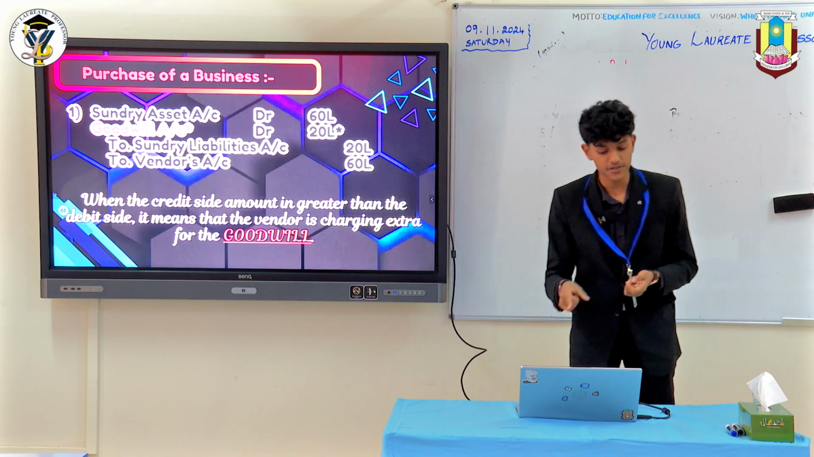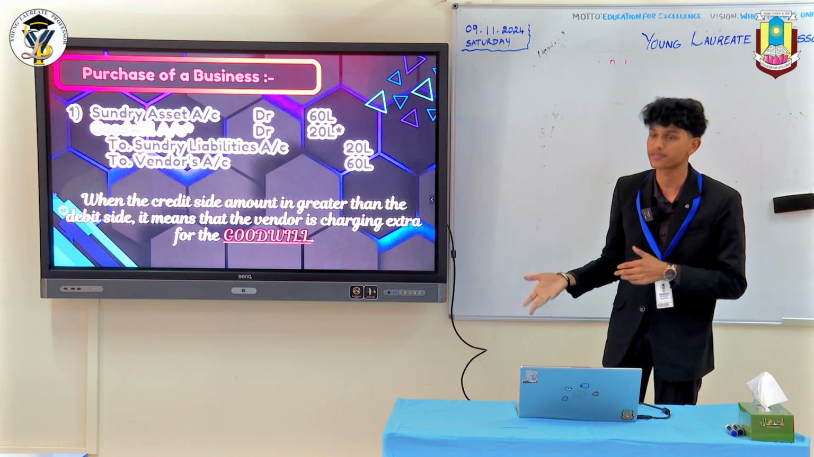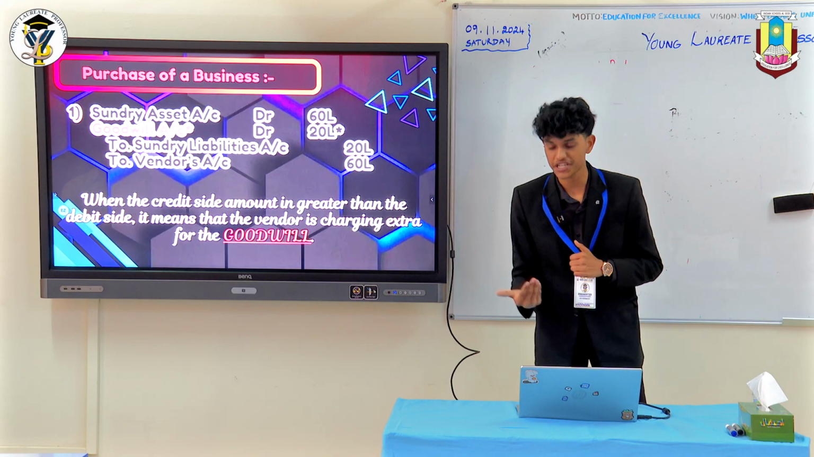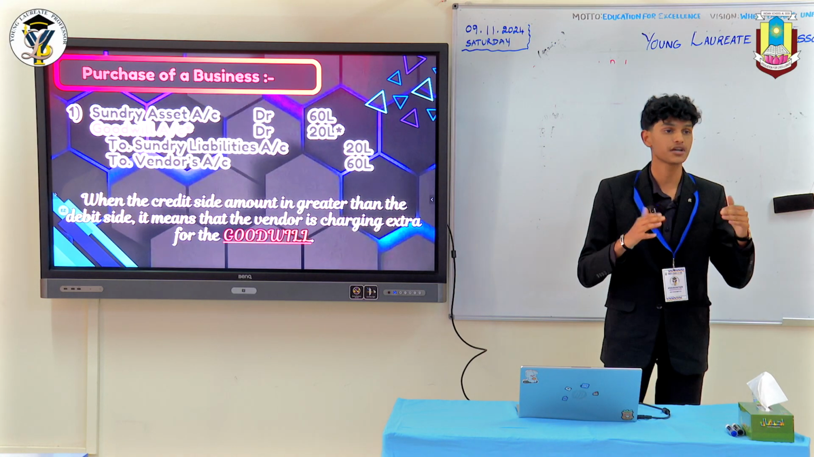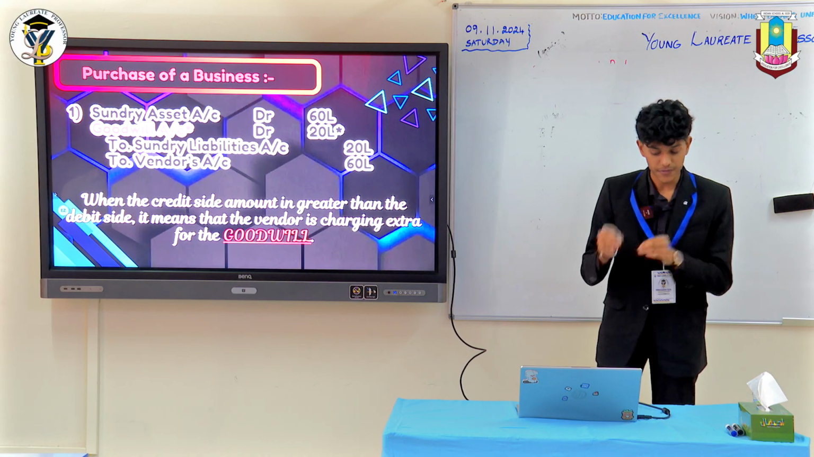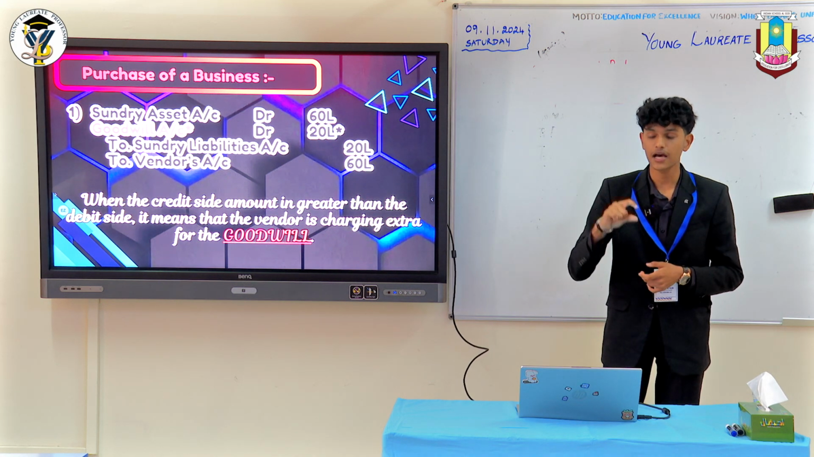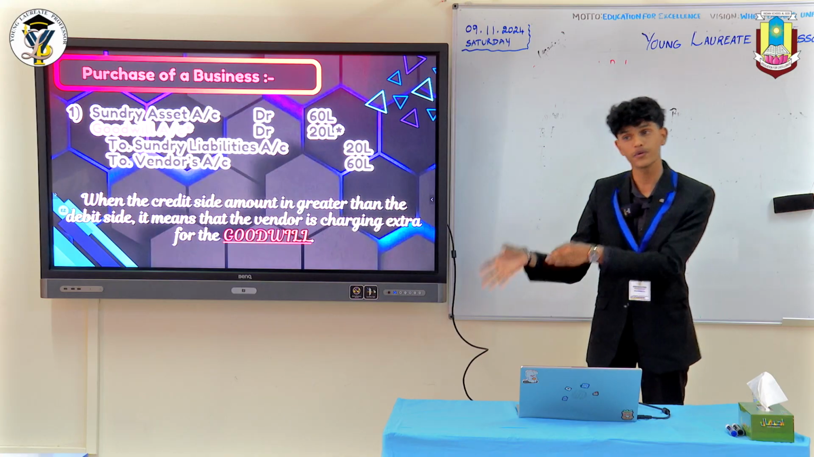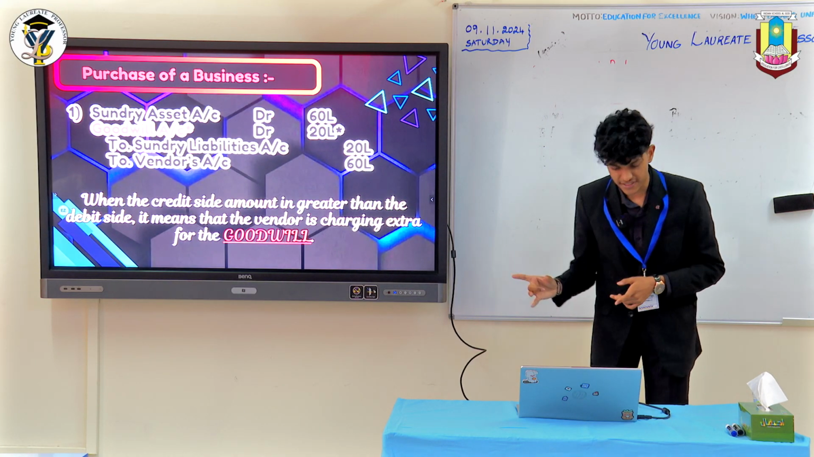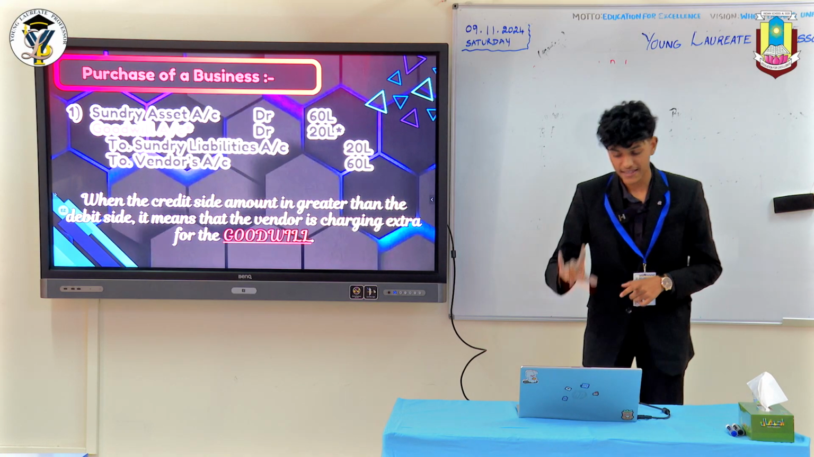However, if you see, we've credited the vendor 60 lakhs, which is more than how much it's actually worth. This simply means that you might have gotten into a negotiation and the vendor ended up charging a lot more, and the negotiation went in his favor. It is unfavorable for us. This means that the extra 20 lakhs that you see missing in the debit side is the amount of money that he's charging for the goodwill of that firm. So again, when the credit side amount is greater than the debit side, it means that the vendor is charging some extra for the goodwill. This is the first case.